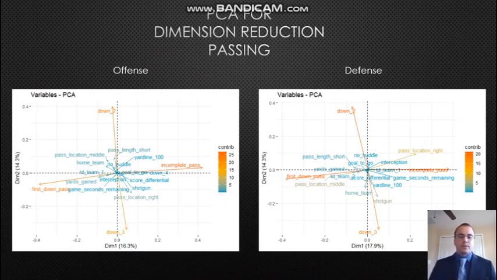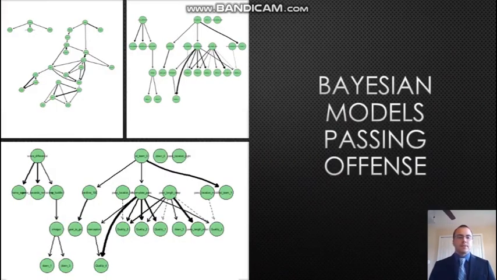But what I wanted to point out through this analysis was that you could see the principal components were based on very obvious relationships. For instance, first down pass and incomplete pass are going in opposite directions in the first dimension. This seemed pretty obvious since if it's a first down pass, then there's no way it was an incomplete pass. This will be later realized in the Bayesian models. I know the top 2 graphs are hard to see, but in this case they didn't really matter as much, so don't worry about not being able to read them.